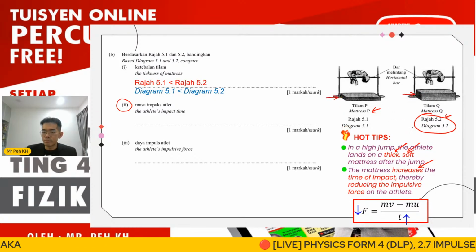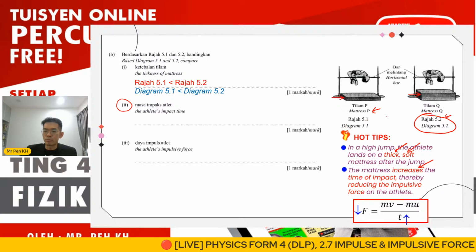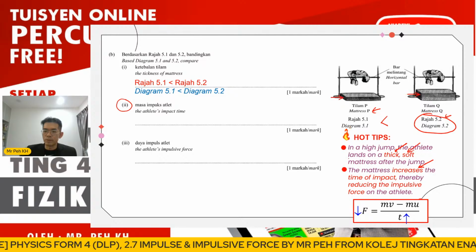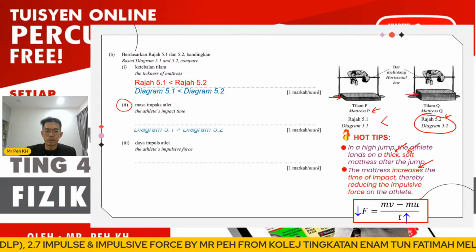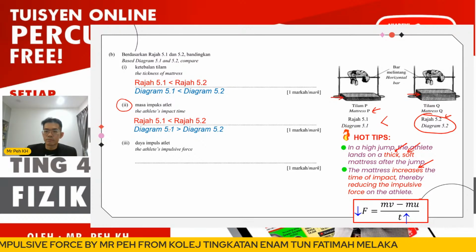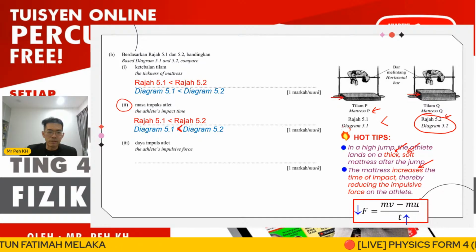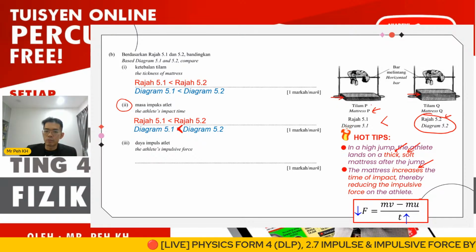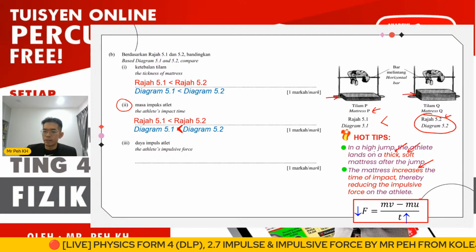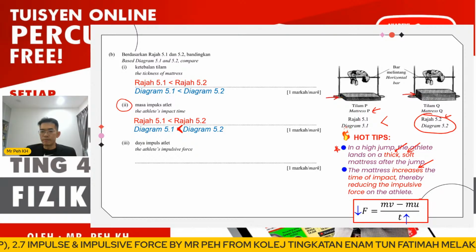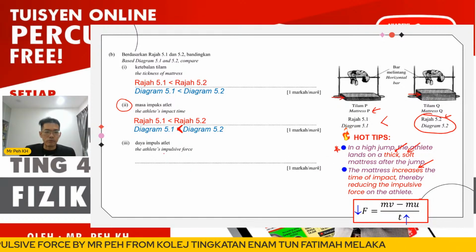So the time impact for 5.1 will be smaller than 5.2. Okay, and then the second point here will be regarding the impulsive force. Okay, so here, time impact is... so I think I made a mistake in English. This will be correct. So here 5.1 is smaller than 5.2 according to the hot tips here, the first point we discussed just now. Okay, then the next here will be regarding the impulsive force.